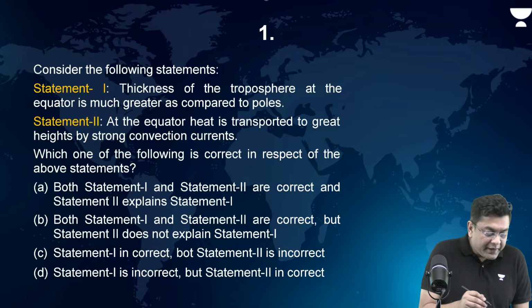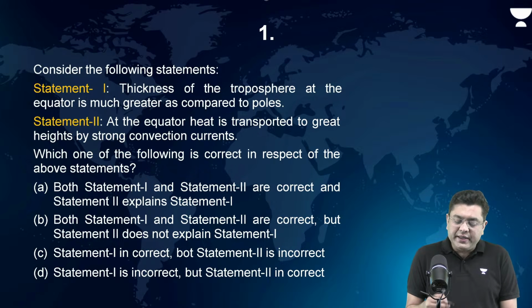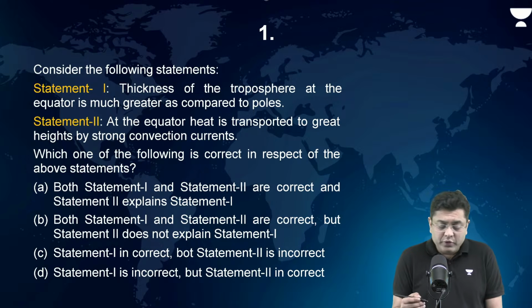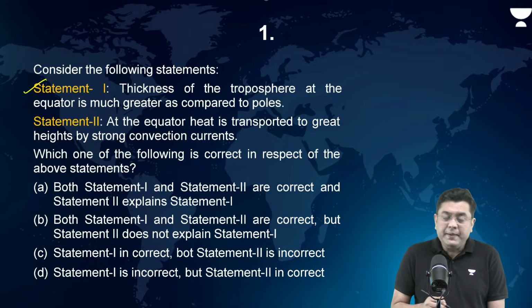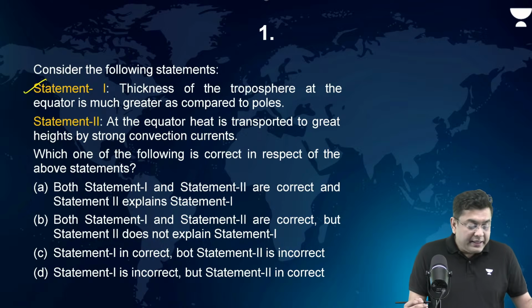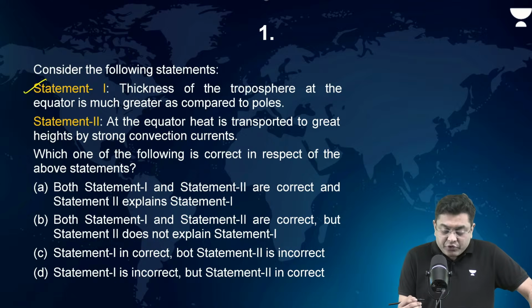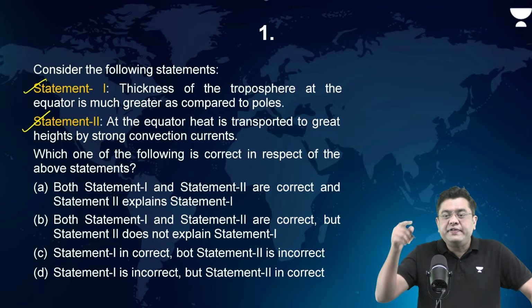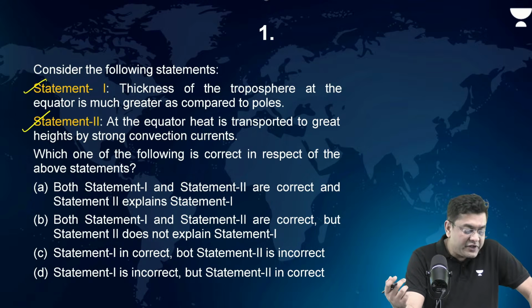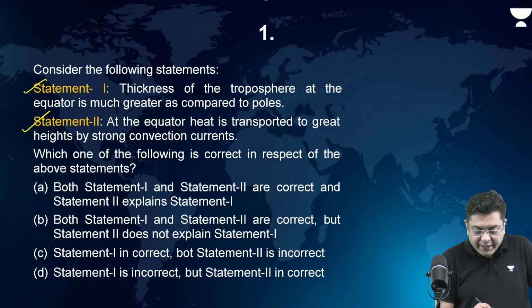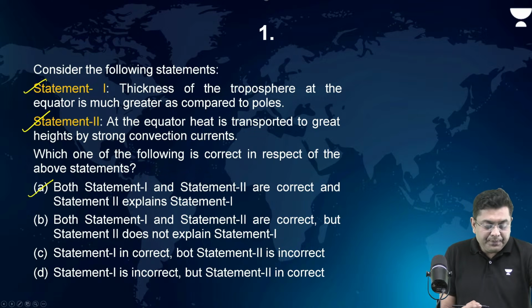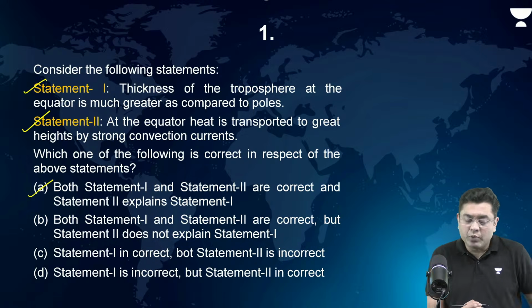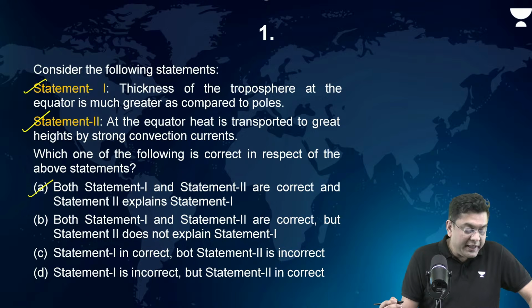So the first statement, that the thickness of troposphere at the equator is much greater as compared to the region of the poles, is going to be a correct statement, right? Then statement 2, at the equator, heat is transported to greater heights by strong convection currents. This is also correct. You have rising air at the region of the equator because of the heat which is gained. So both statements 1 and 2 are correct, and statement 2 is the one which justifies statement 1. So the correct answer is going to be A.